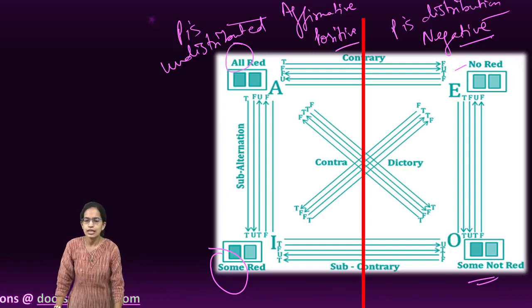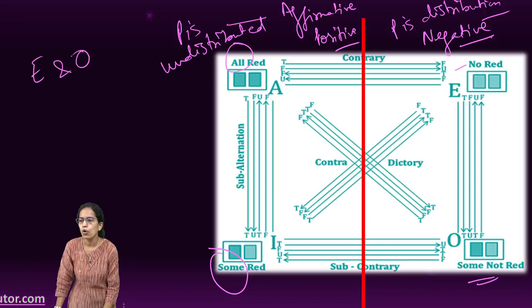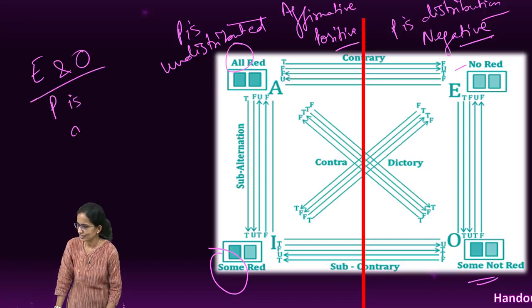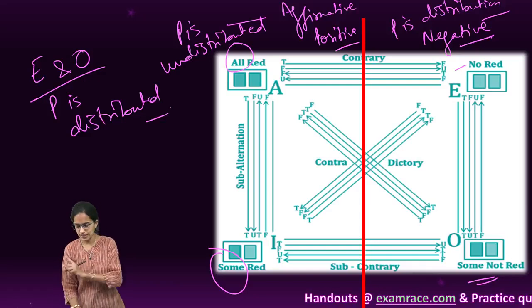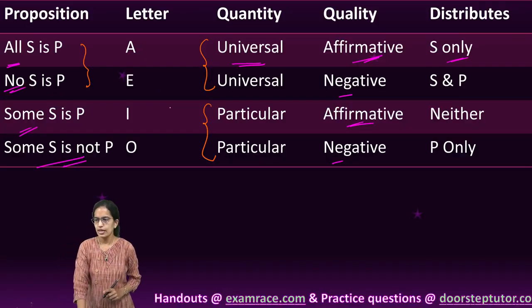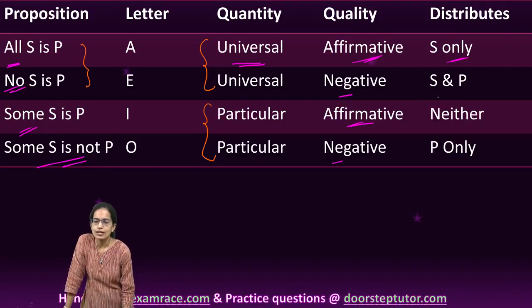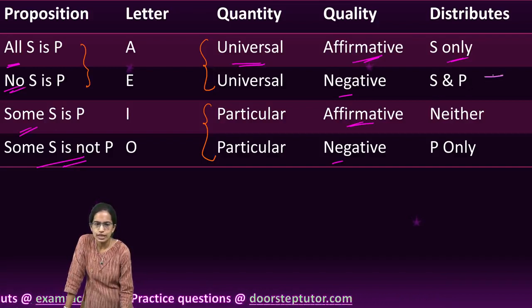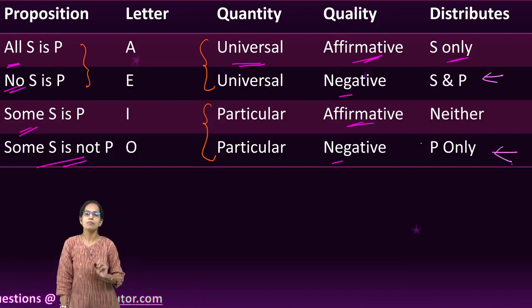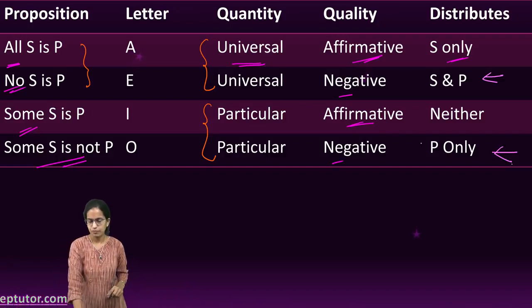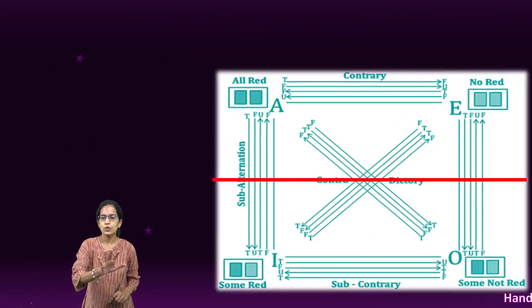That means, in the case of E and O, P is distributed. Now, let's switch back to the table that we had created. And here, I can see that in the case of E and in the case of O, P is distributed.